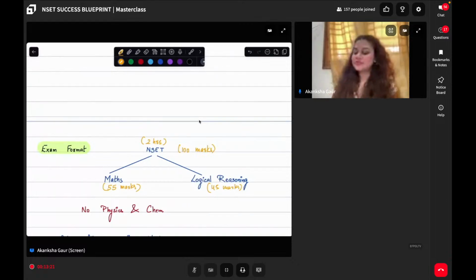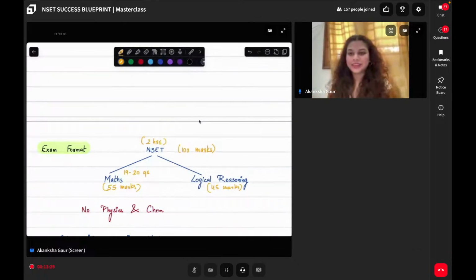So maths will be 55 marks, and this will have 19 to 20 questions. And in the logical reasoning part, you will have 15 to 16 questions. So you have a fair chance. If you feel like you are weak in mathematics, focus a little more on logical reasoning. If you feel like you're a little weak in logical reasoning, focus on mathematics.